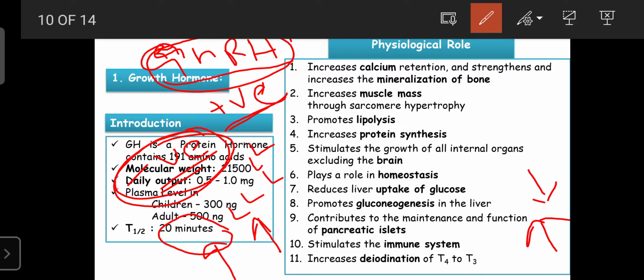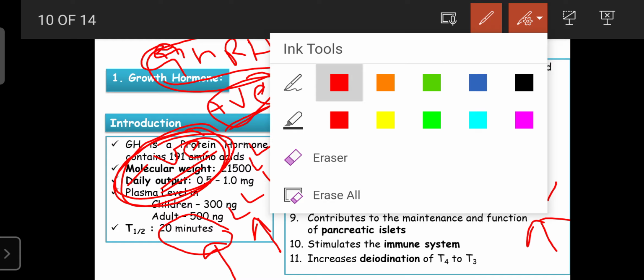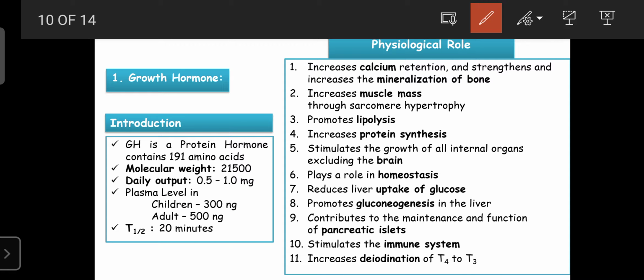Like that, the positive feedback mechanism and negative feedback mechanism are involved in the secretion and regulation of all types of hormones, including the growth hormone. That feedback mechanism is known as the homeostasis mechanism. With the help of the positive and negative feedback mechanisms, all the hormone levels in our body are normalized.